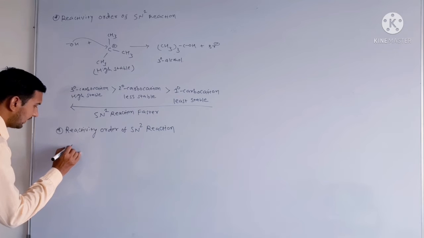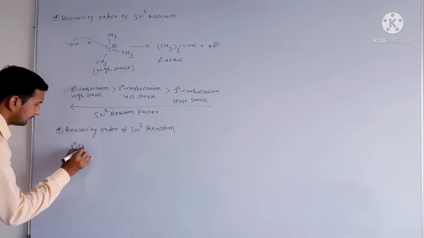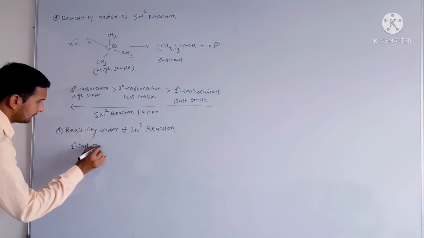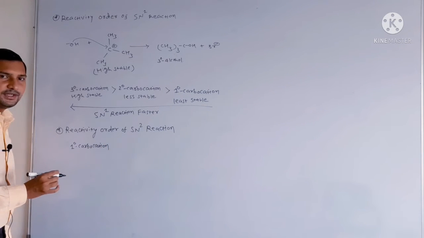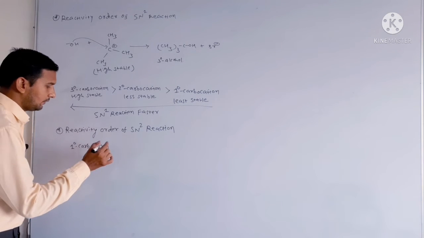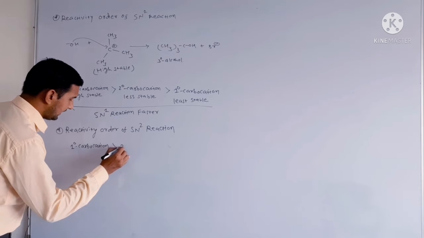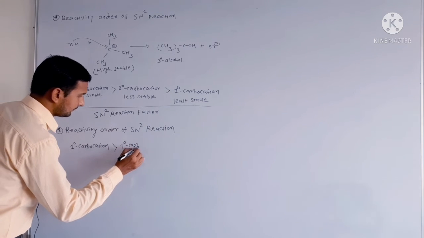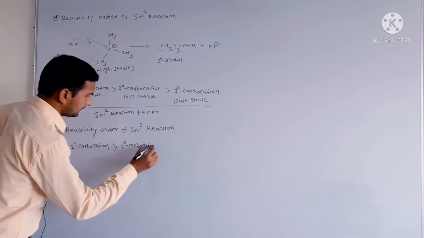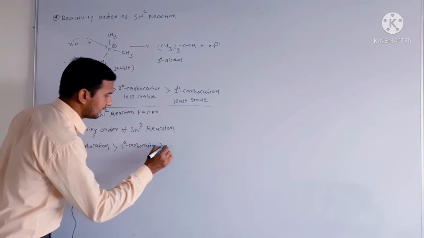So primary alkyl halide gives a very fast SN2 reaction in comparison to secondary and in comparison to tertiary.